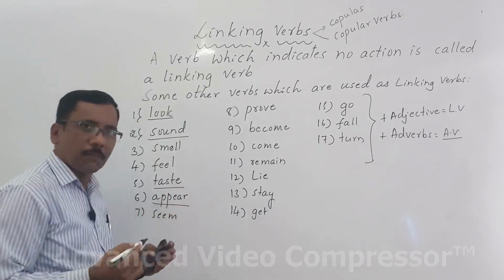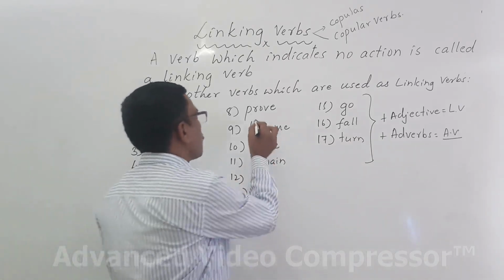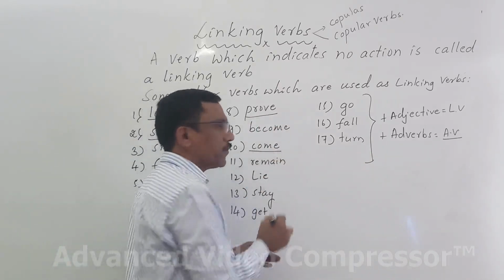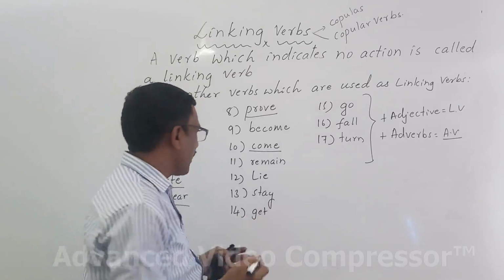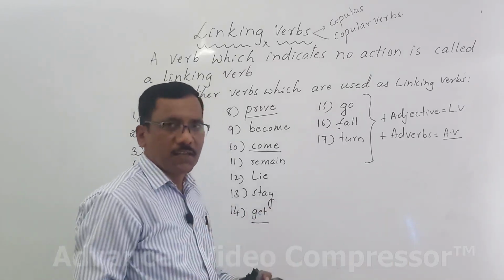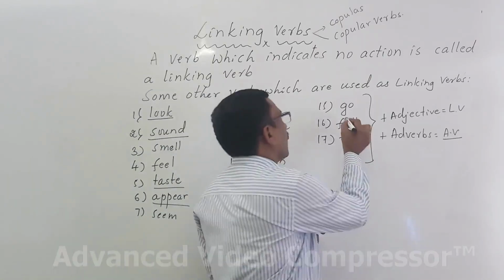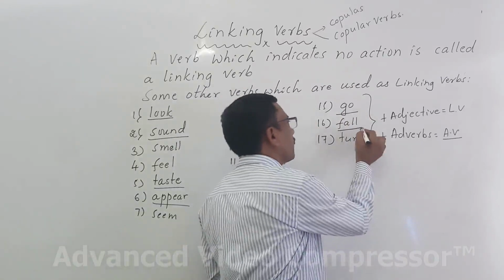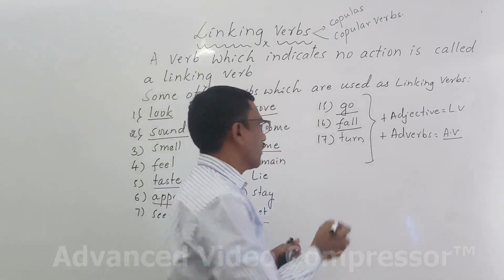Appear can be used both linking and action. Prove can be used both action and linking. Come can be used both linking and action. Understand? And even get can be used as a linking verb and action verb. Go can be used both linking and action. Similarly, fall can be used linking and action.